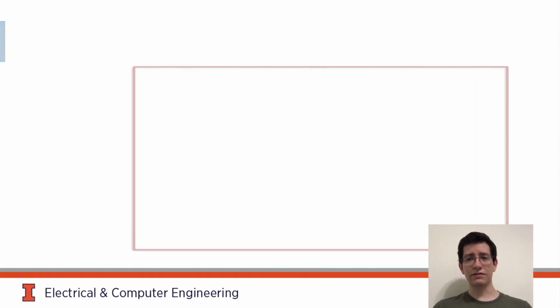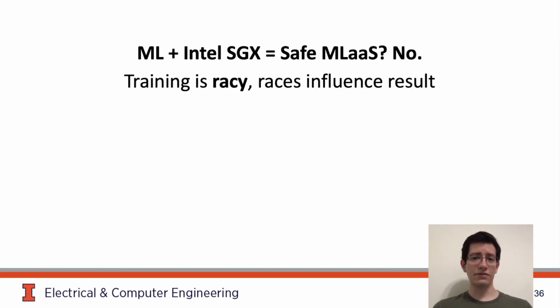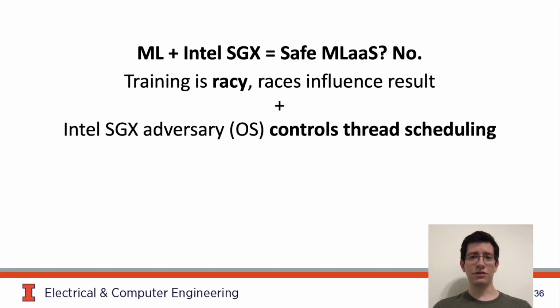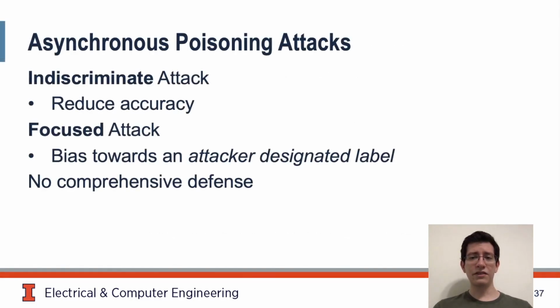Where does this leave us? In answer to our original question, protecting training with Intel SGX is not enough. Training is racy, and the adversary controls thread scheduling, leaving training vulnerable to asynchronous poisoning attacks. A class of attacks which allows the adversary to cause both indiscriminate damage and focused damage. And there are no comprehensive defenses which do not severely compromise performance.